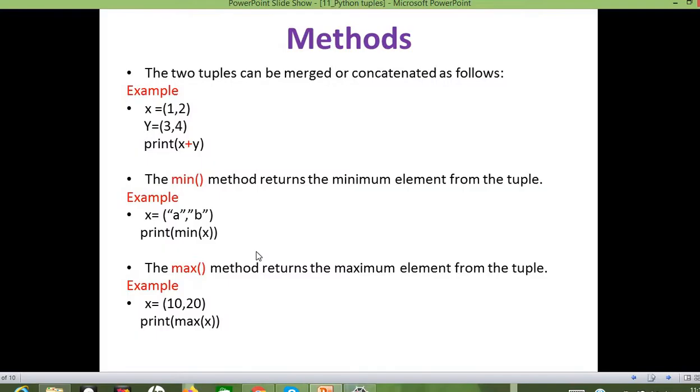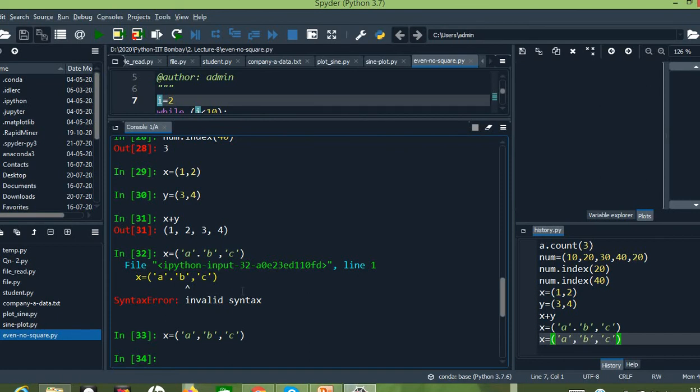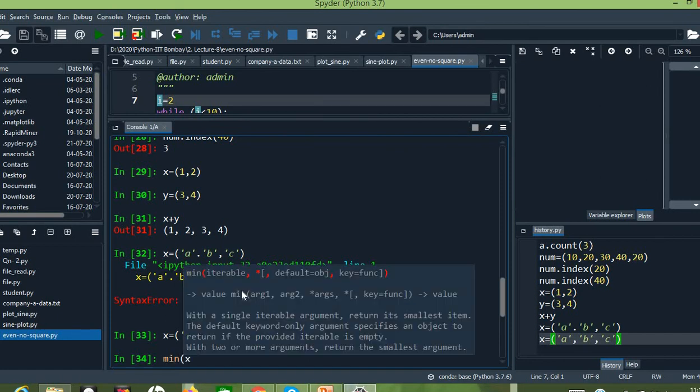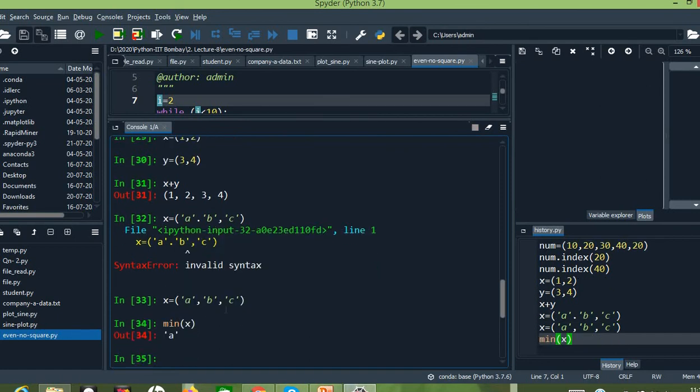Now we need to go for the min method. In the min method, we need to pass an argument, which is the variable of the tuple. So min of x. The minimum element in the tuple is a.